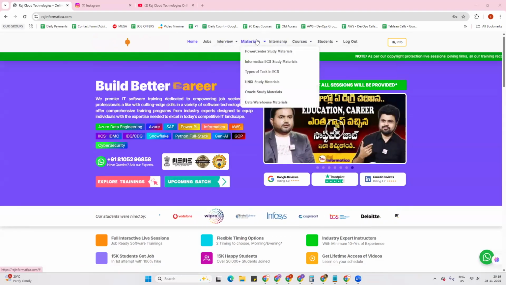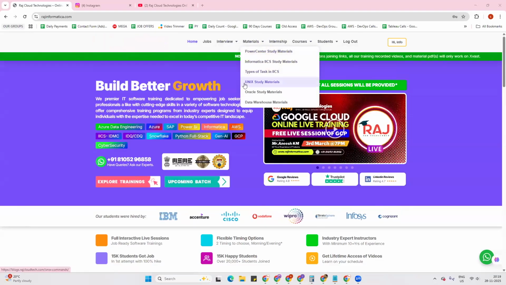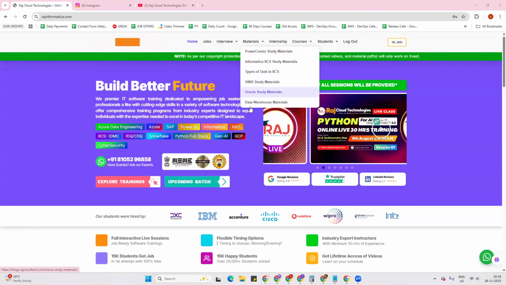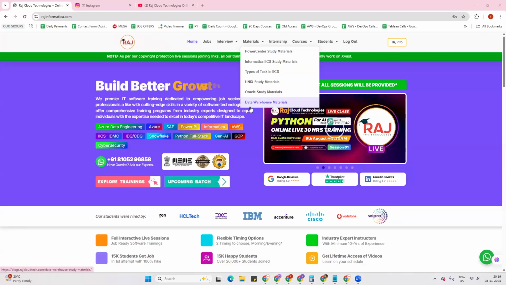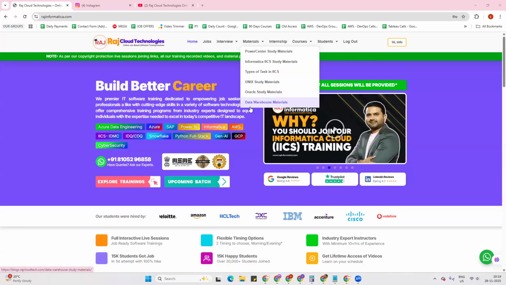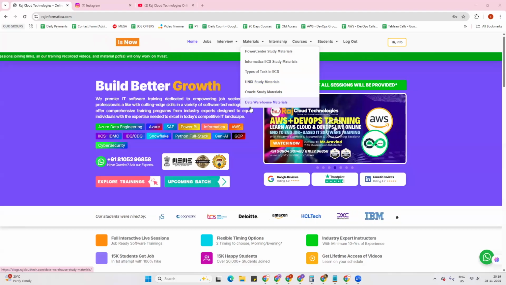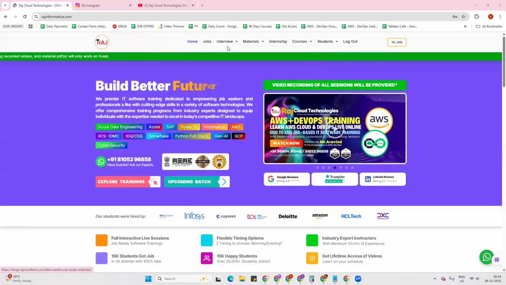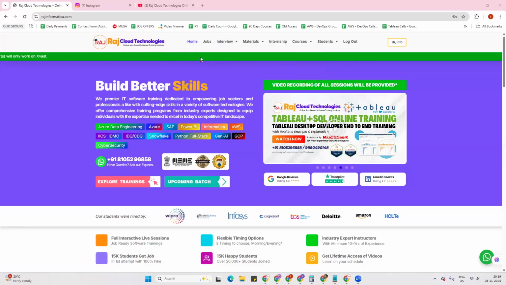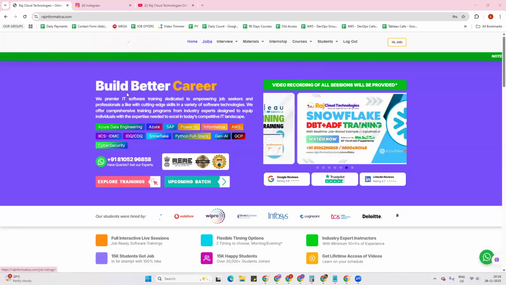Even the materials as well. You can see the Power Center material, IICS, types of IICS, Unix, Oracle, and data warehousing. All these materials are accessible for free of cost. Even if you don't join RajCloud Technologies, you can avail all these opportunities as well. And there are jobs as well.